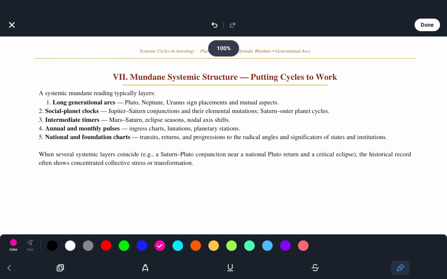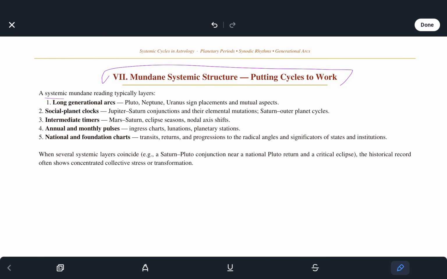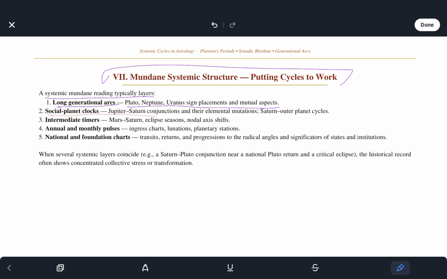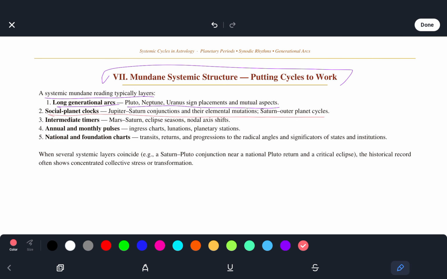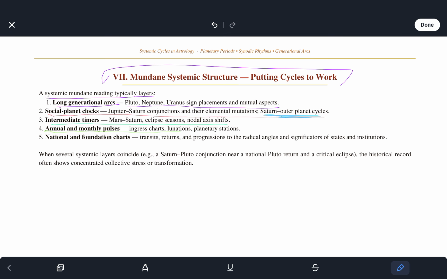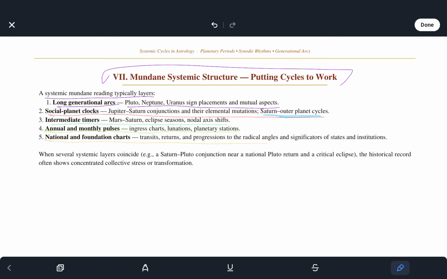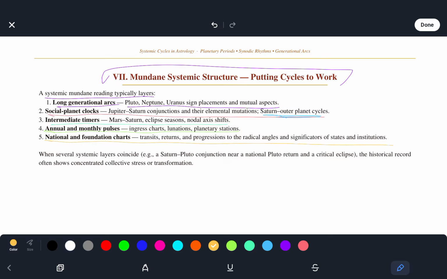Mundane systemic structure. This is how we put cycles to work. The systemic mundane reading typically layers long generational arcs, Pluto, Neptune, Uranus sign placements and mutual aspects, social planet clocks, Jupiter-Saturn conjunctions and their elemental mutations, Saturn outer planet cycles, intermediate timers, Mars-Saturn, eclipse seasons, nodal axis shifts, annual and monthly pulses, ingress charts, lunations, planetary stations, national and foundation charts, transits, returns, and progressions to the radical angles, and significators of states and institutions.